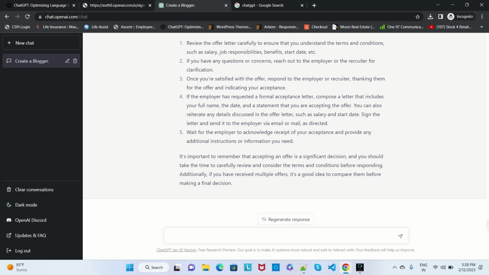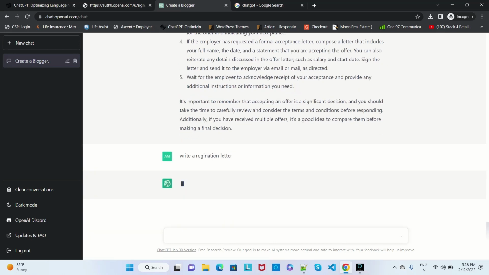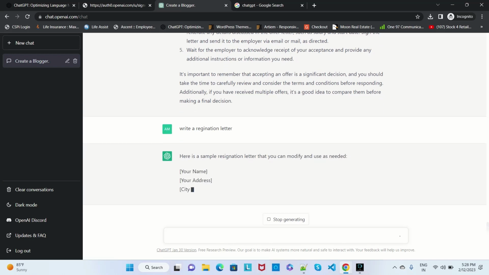If you want to write a resignation letter, directly you can mention: write a resignation letter. That resignation letter will come in the proper format, a simple resignation letter that can be modified.